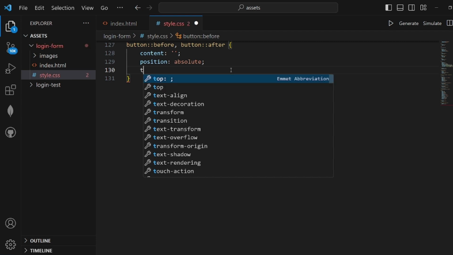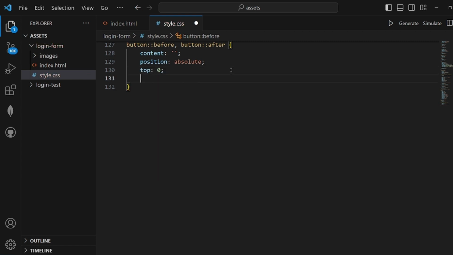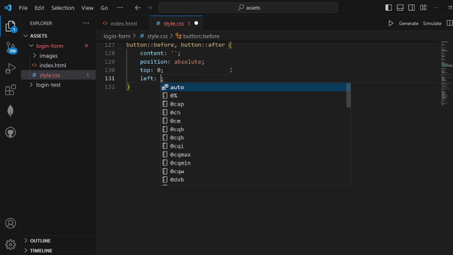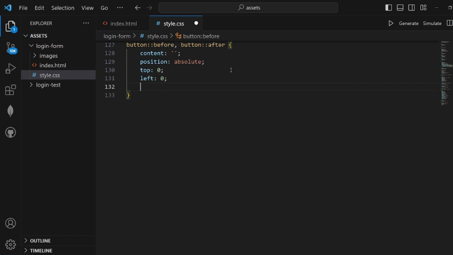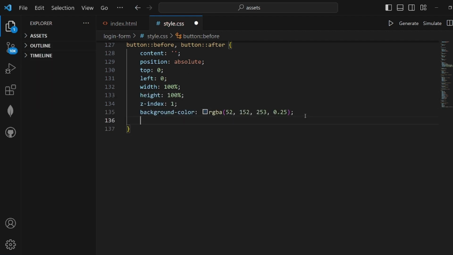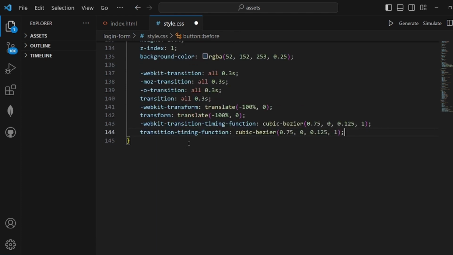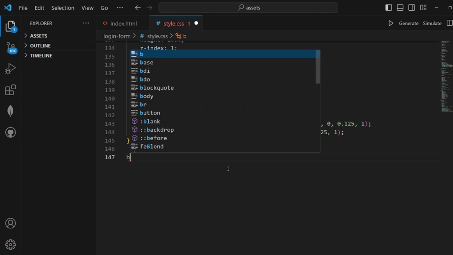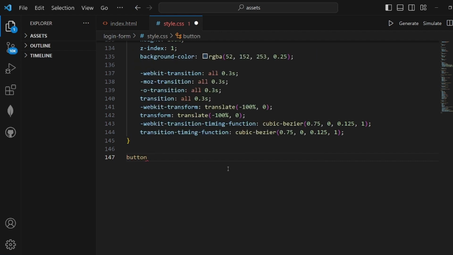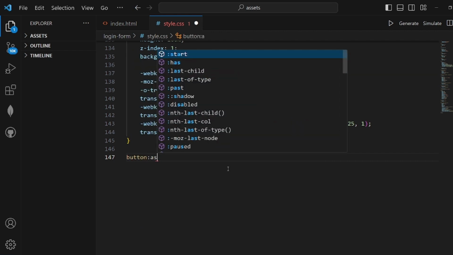This is actually a layer on our button, so we can control the animation on it. 0 from top, 0 from left. Width should be 100%, height as well. The next one, background color, and these lines are all for the animation.